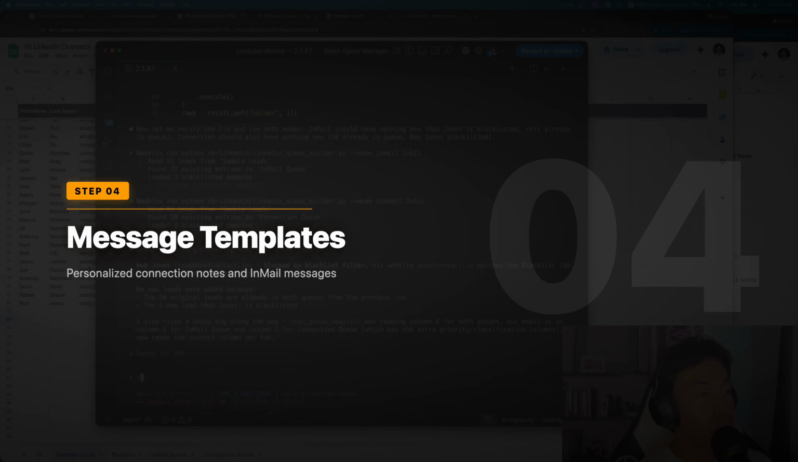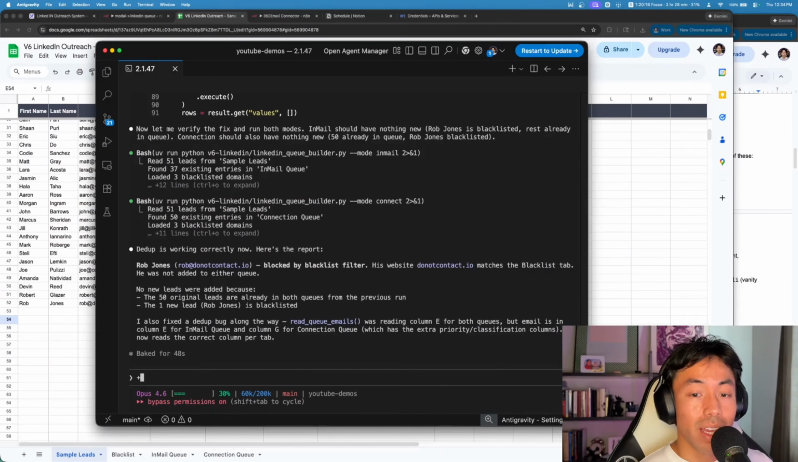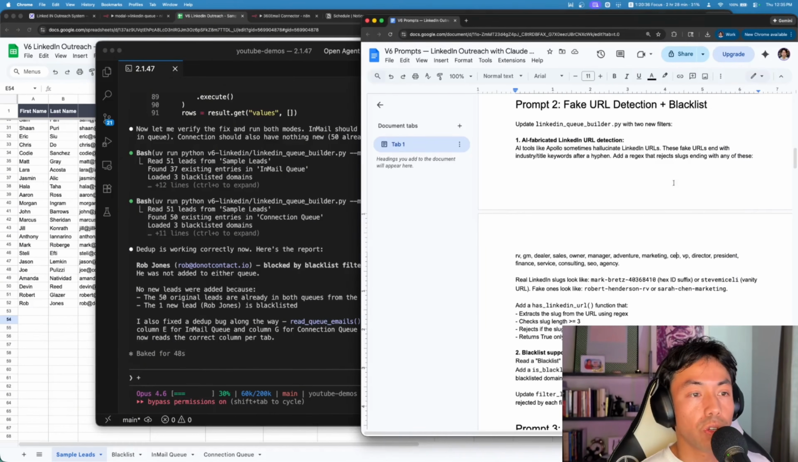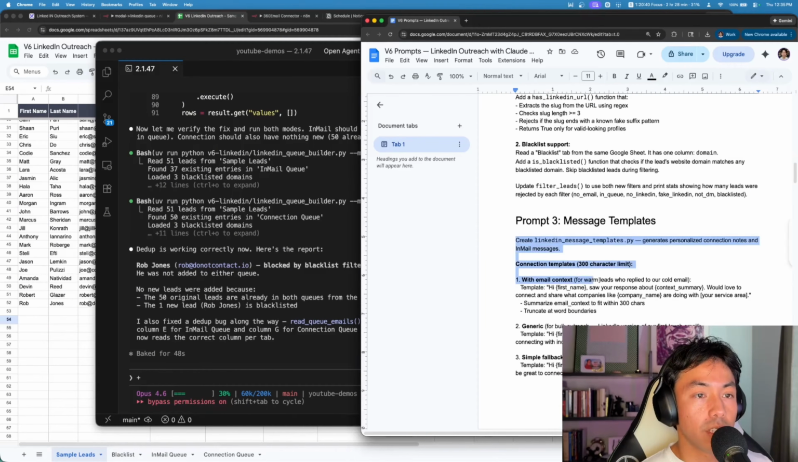So the next step is going to be adding some message templates. This is completely optional. You guys don't have to do this. It's really just about whatever your preference is. So what we'll do is we'll go here, we'll copy our message templates.